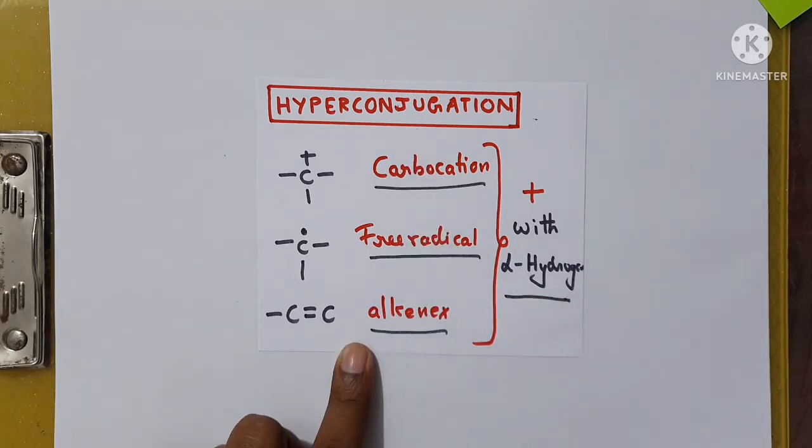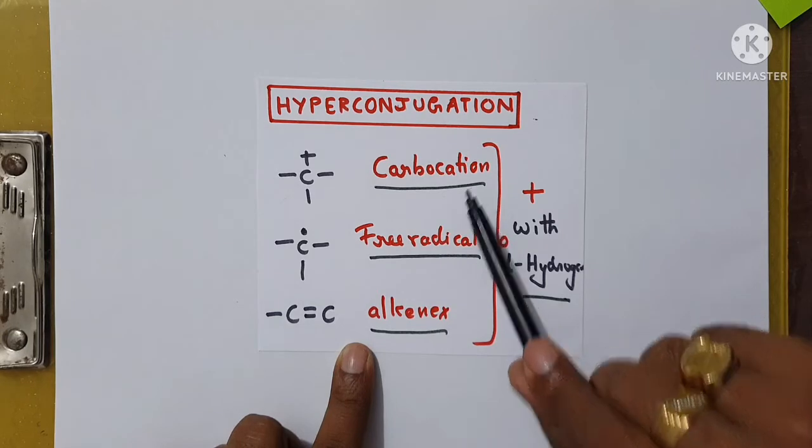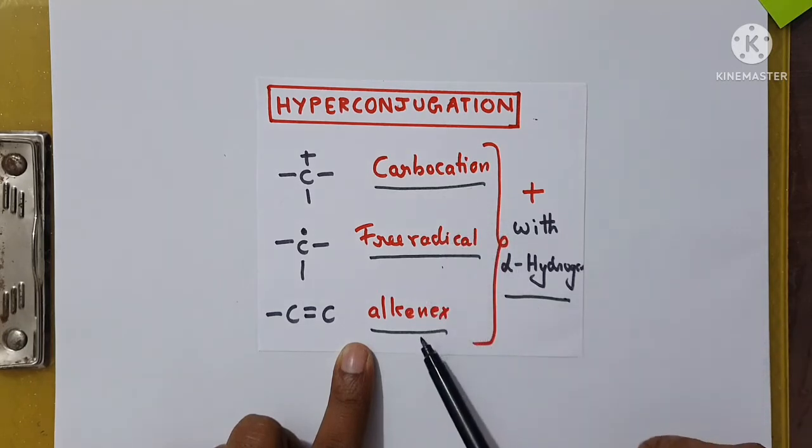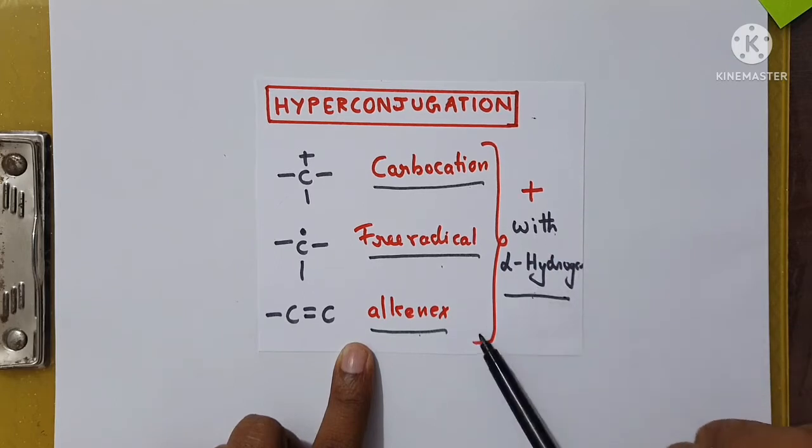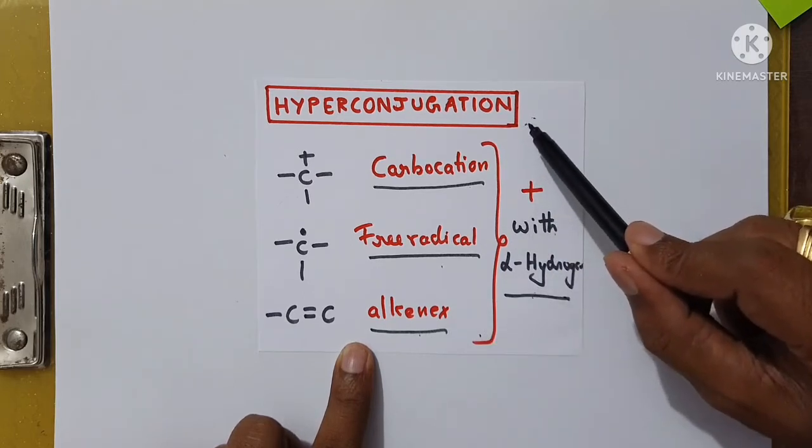So there should be a carbocation, a free radical, or an alkene, with an alpha hydrogen atom, then only hyperconjugation is possible.